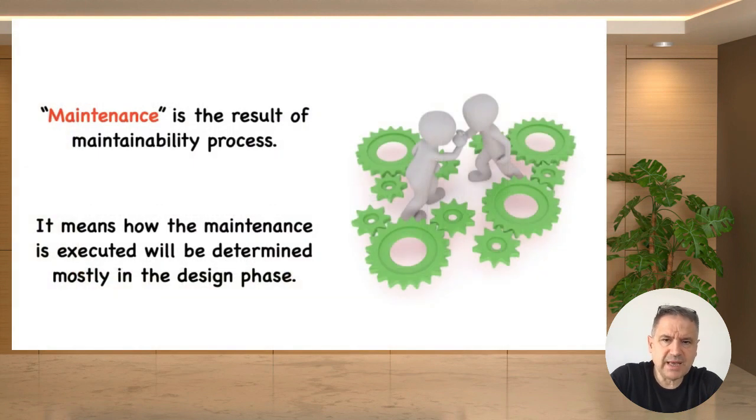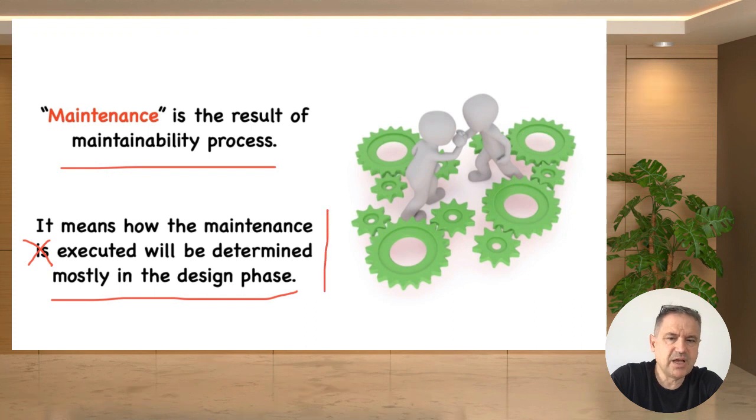Maintenance, as you know, is the result of the maintainability process. As we covered in a diagram in my part one video, as you remember, it means that how the maintenance is executed will be determined mostly in the design phase. This is important. Since the design phase is the most important part of the maintainability, we have to consider the design perspectives.